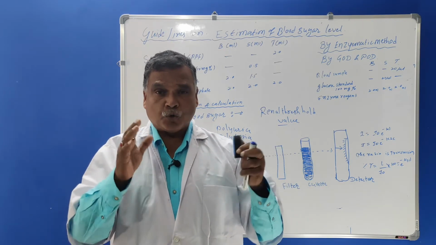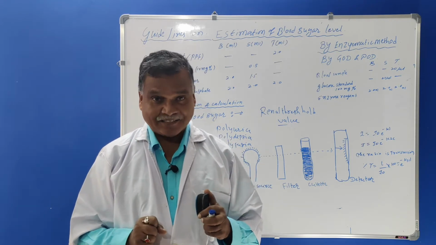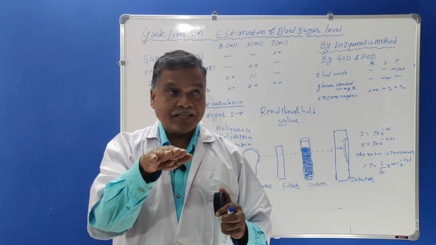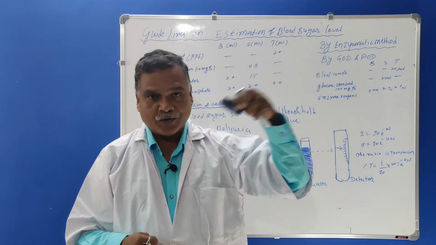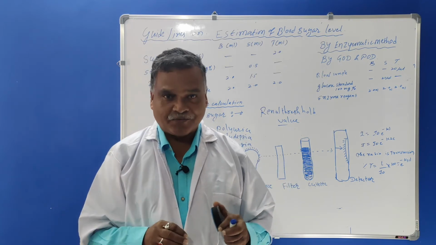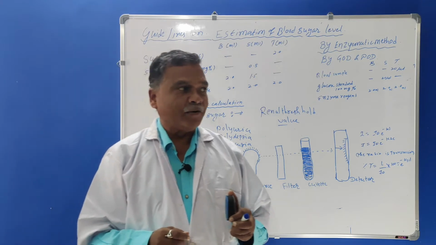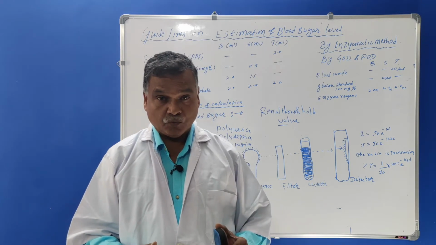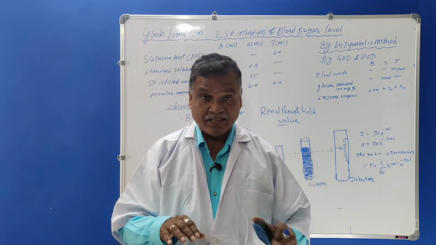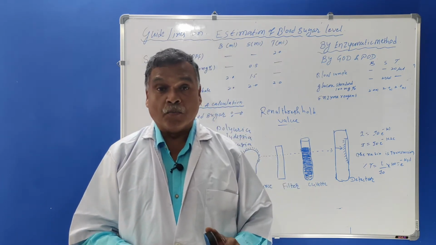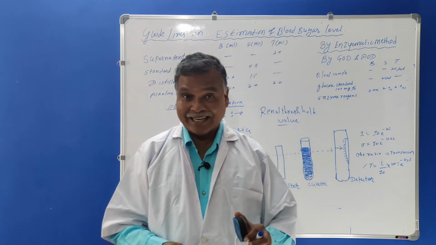Here a copper sulfate solution contains cupric ions, and these cupric ions are converted to cuprous oxide when glucose is treated with this copper sulfate solution. Then the cuprous oxide is treated with phosphomolybdic acid, and phosphomolybdic acid gives rise to molybdenum, a blue solution.